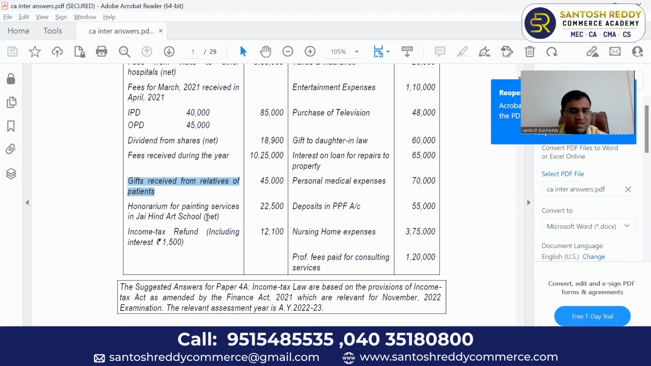Next, honorarium for painting services. Painting services means it is not his regular professional income. It will go into the income from other sources. It is not a business income. Next, income tax refund. Only the interest portion is taxable, and that is also not under income from business or profession. It is out of income from other sources, so it will not come here.